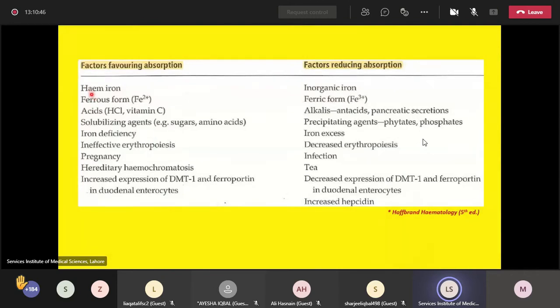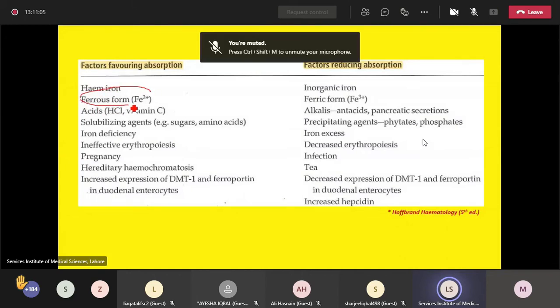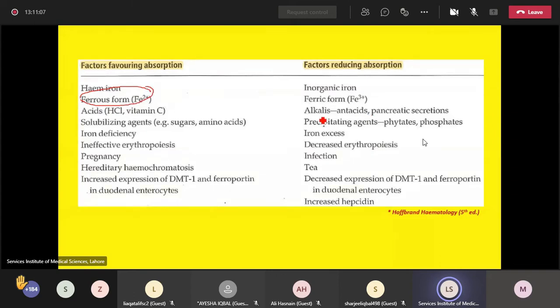So here you can see the factors that favor the rate of iron absorption on the left hand side, and the factors that reduce the rate of iron absorption are given on your right hand side. For example, the ferrous form favors iron absorption, and the ferric form inhibits iron absorption.